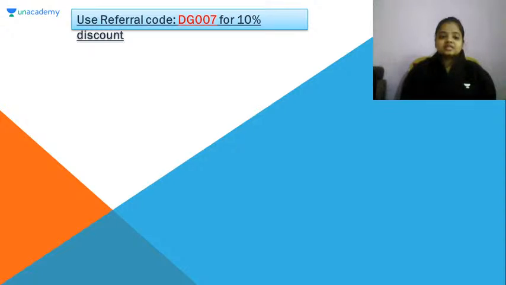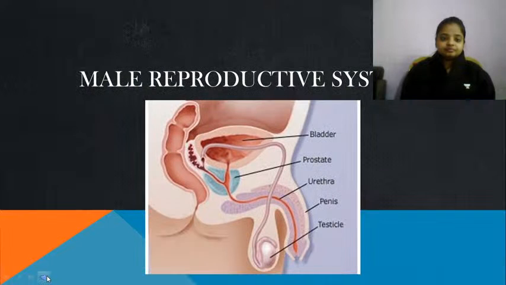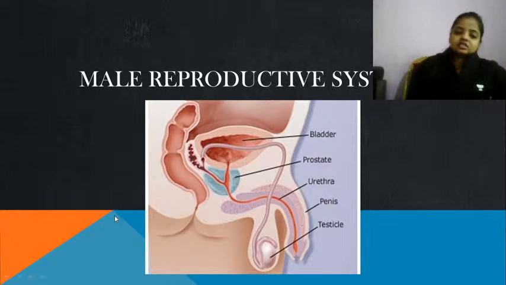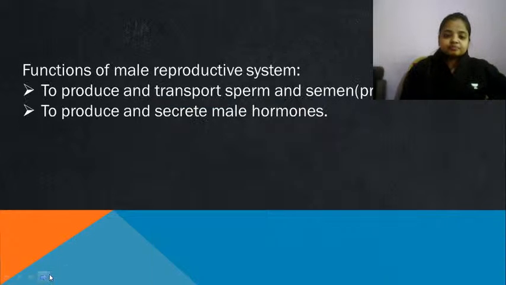Okay, let's start with today's topic. First comes the male reproductive system. What are the parts which are included in the male reproductive system? What are the accessory glands? That we are going to see first.